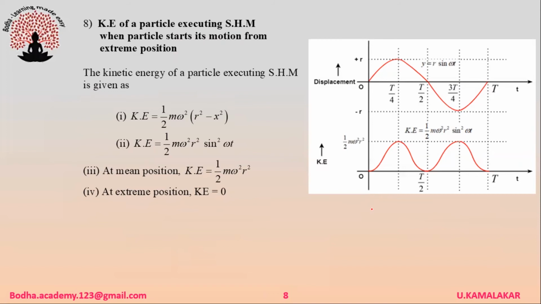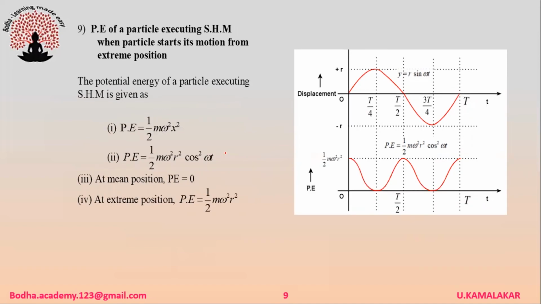Kinetic energy of a particle executing SHM when the particle starts its motion from extreme position is given as K is equal to half m omega square into r square minus x square. It is also expressed as K is equal to half m omega square r square sine square omega t. At mean position, kinetic energy is maximum and is given as K is equal to half m omega square r square. At extreme position, kinetic energy is 0. In SHM, the variation of kinetic energy with time is as shown in the figure.